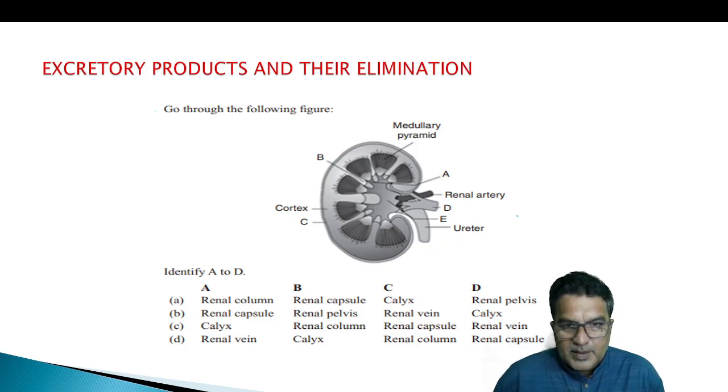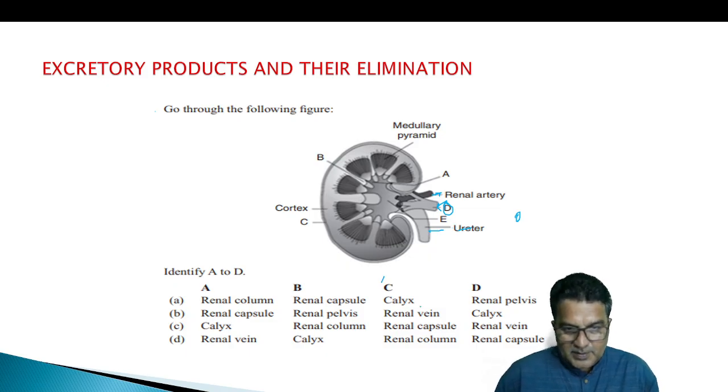What is A? Renal column or renal capsule, calyx or renal vein. Okay, so then this is going to be artery and vein, isn't it? Here it is given renal artery, so that definitely is going to be renal vein, and this is ureter, it is given. So D is renal vein.